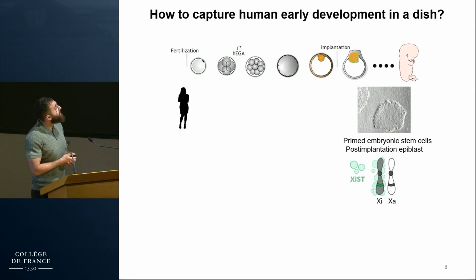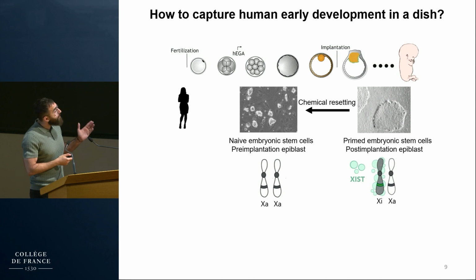To address these questions, we needed a suitable cellular model that can capture early human development. In the lab, we use female human embryonic stem cells, which mostly exist in a primed state of pluripotency. However, primed cells resemble the post-implantation epiblast, and X chromosome inactivation is already established in these cells. In order to capture earlier stages prior to implantation, we can chemically reset these cells to a naive state of pluripotency. As you can see here, naive cells resemble the pre-implantation epiblast, and they have two active X chromosomes.